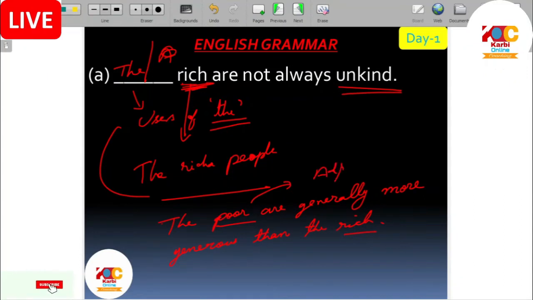See, rich, poor, what are these? Adjectives. But we are not using them as adjectives. We are using these adjectives as nouns. The rich means we are talking about the rich people. People is a noun; rich and poor are not nouns, they are adjectives. But here we are using adjectives as nouns, and when we use an adjective as a noun, we have to use the before it. This is the reason behind it. The poor are generally more generous than the rich, meaning the rich people.